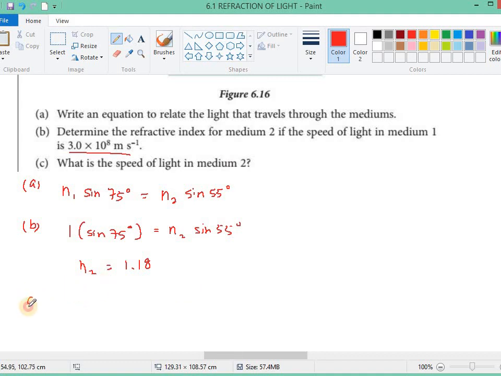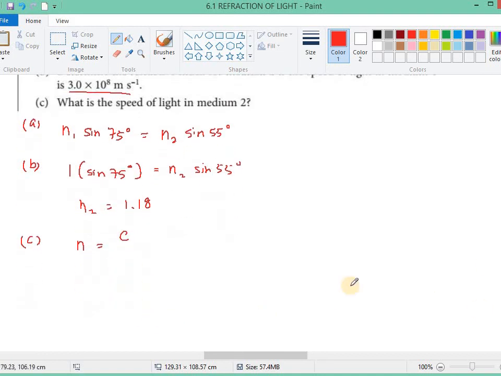And then C, we want to calculate the speed of light in medium 2. Okay, so refractive index equals c over v. The symbol c is the symbol for the speed of light in vacuum, over the speed of light in the medium.